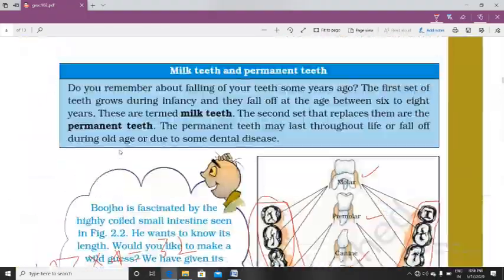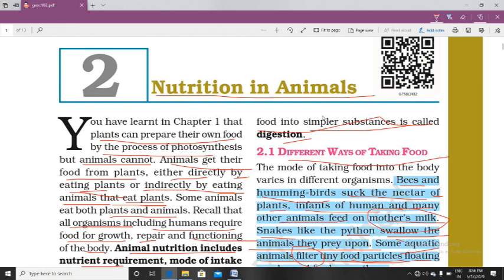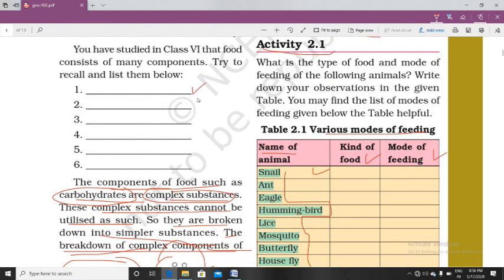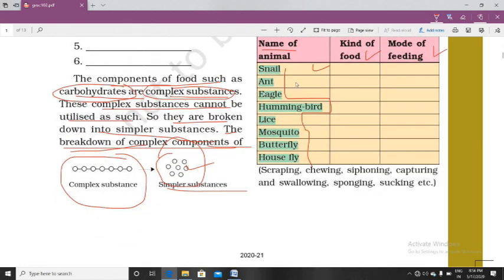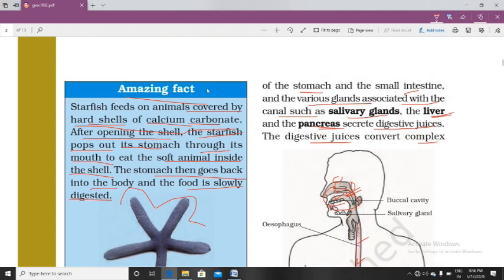We have studied nutrition in animals. Here we recalled the nutrient requirements. What are those nutrients? The 6 nutrients we discussed, and after that we got to know the various ways of taking food by various animals. Then we have studied the special feeding habit of starfish.